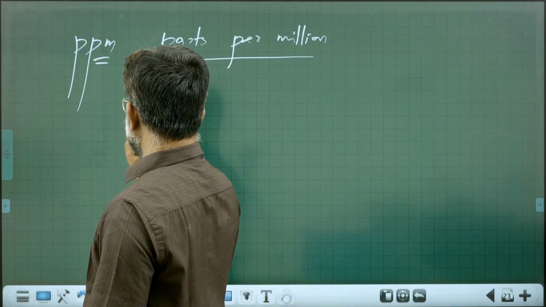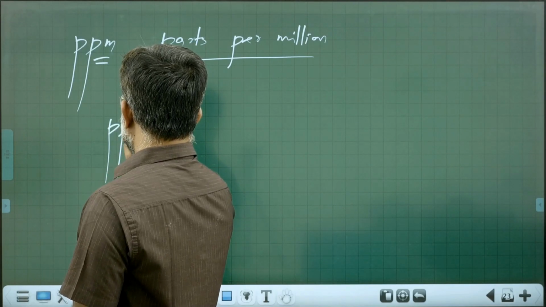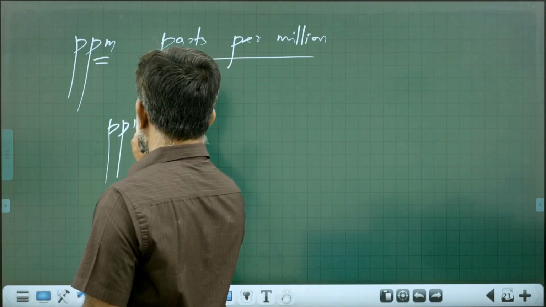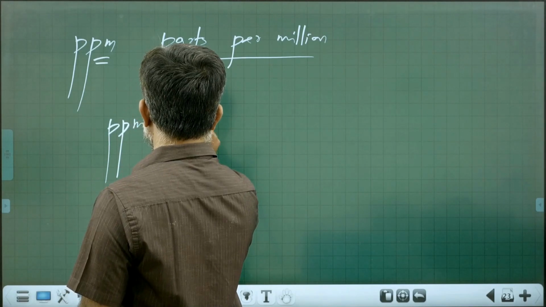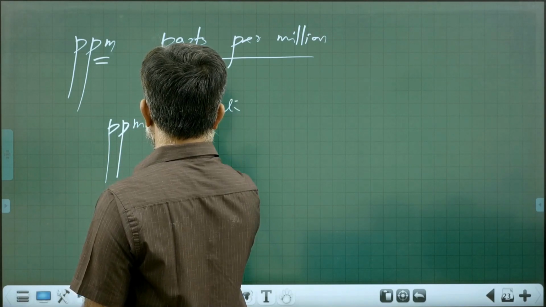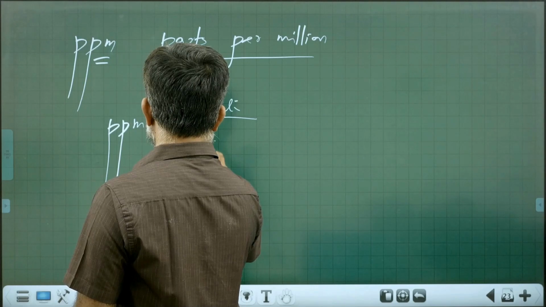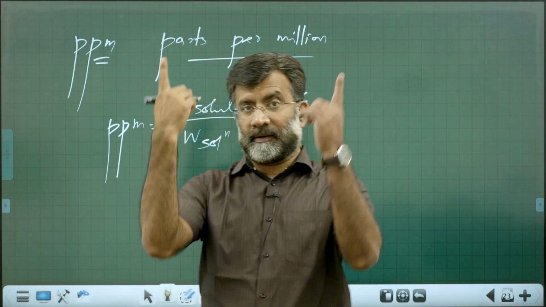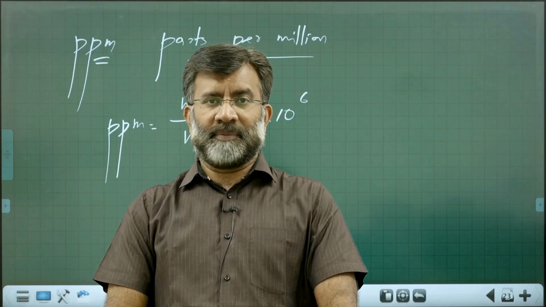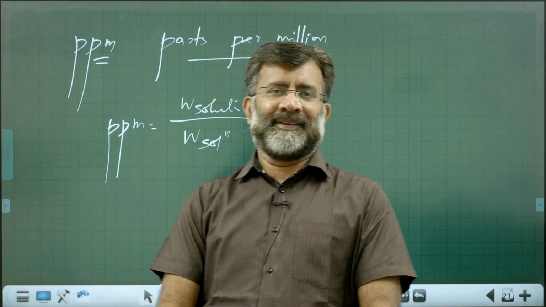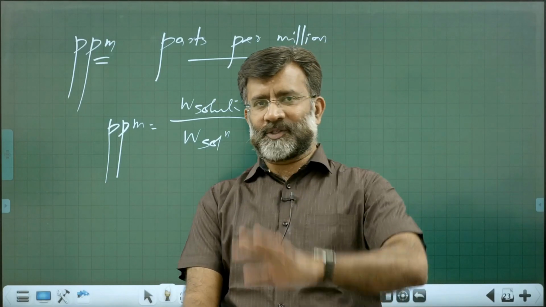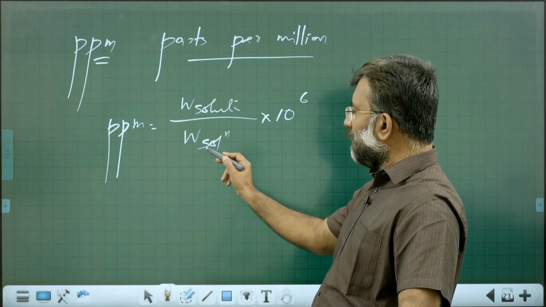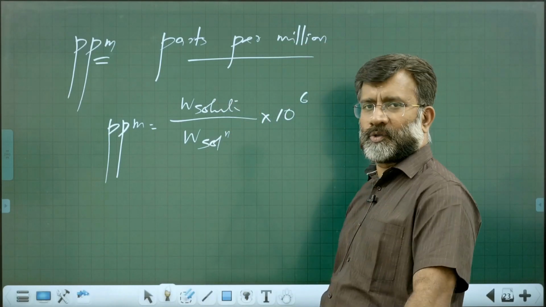What is that? ppm is equal to mass of solute by mass of solution into 10 raised to 6, million out of million. Percentage is out of 100, so what is per million? 10 raised to 6. So mass of solute by mass of solution into 10 raised to 6.